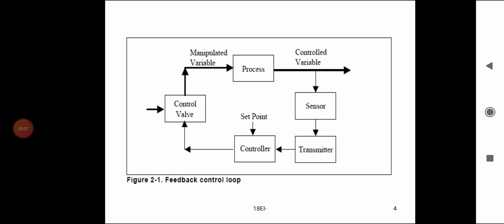The control signal is fed to the final control element. Here the final control element is the control valve. The control valve manipulates or regulates the manipulated variable, so that the process raw materials are entering into the process system. So here the control valve manipulates the controlling variable or manipulated variable.